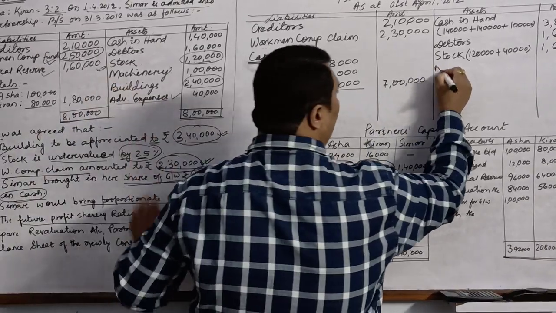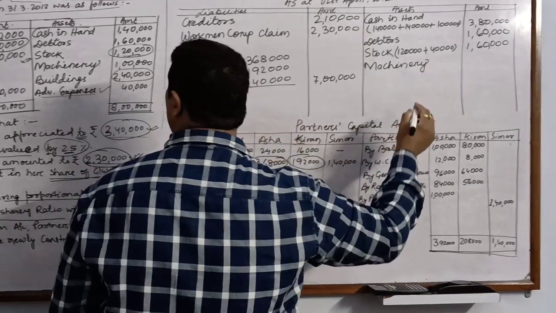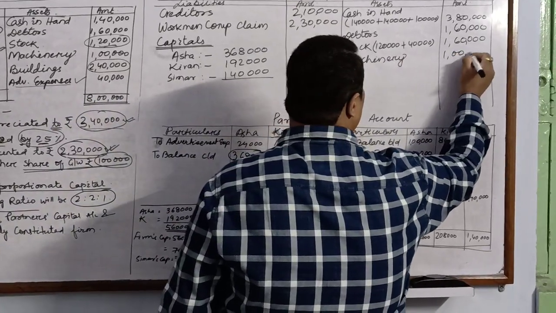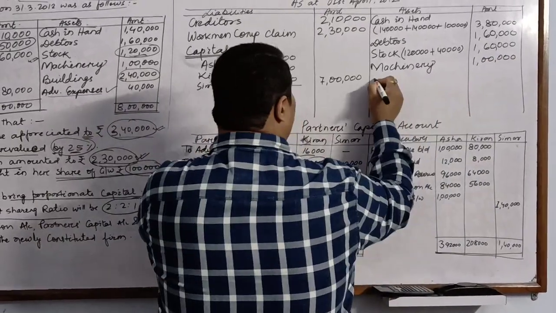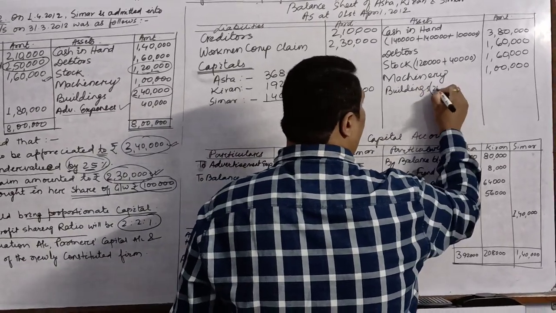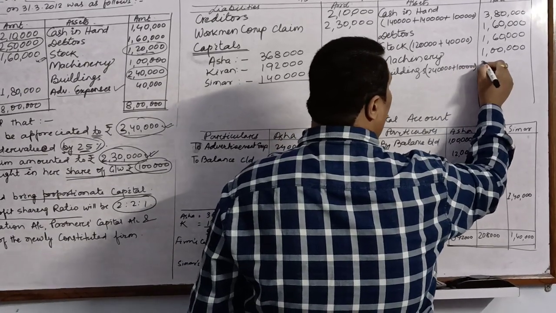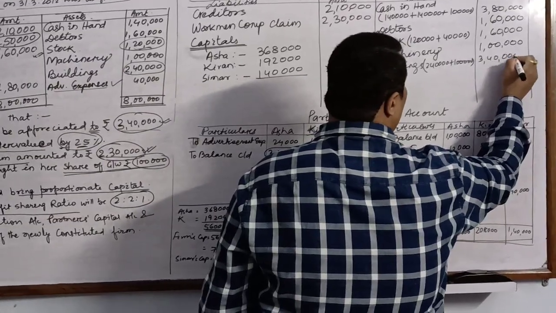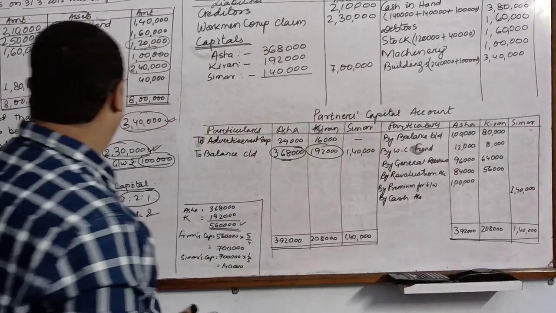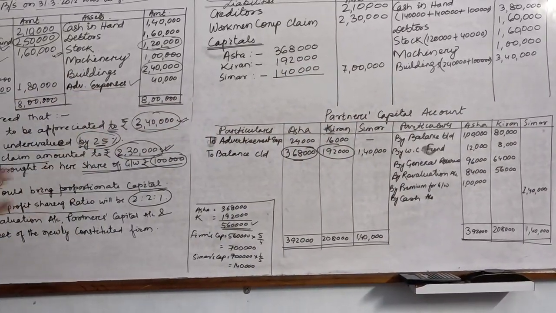Machinery, there was no adjustment, so we will write the same value in the new balance sheet, 1 lakh. Buildings have been increased. Earlier it was 2,40,000. The new value is 3,40,000, so that will appear in your balance sheet. Advertisement expense was written off amongst the partners, so it will not come.